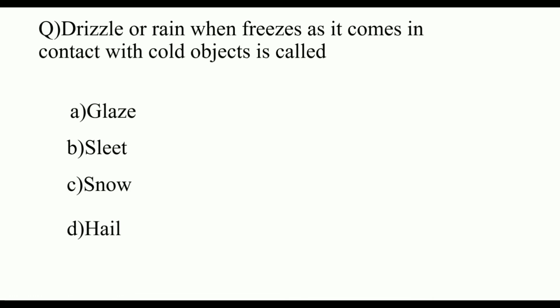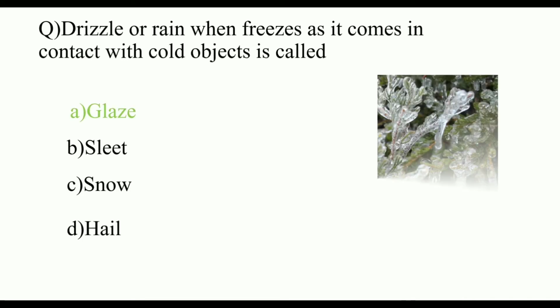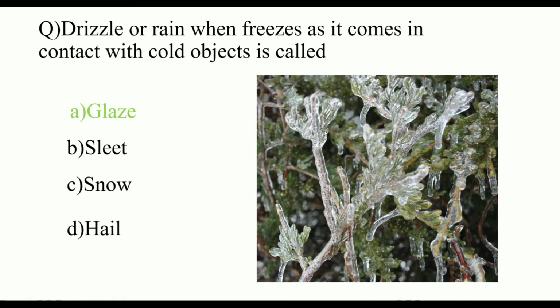When drizzle or rain in liquid form contacts cold objects, it forms glaze. The answer is glaze. The image on the side shows a glaze.